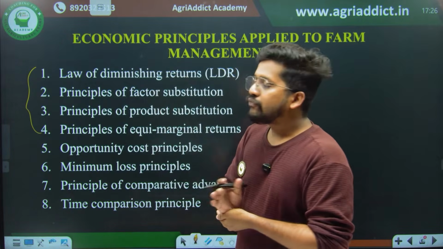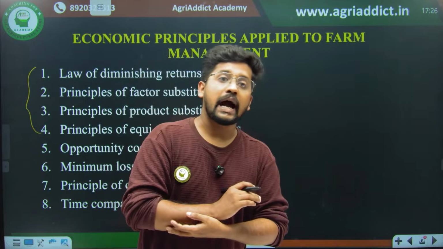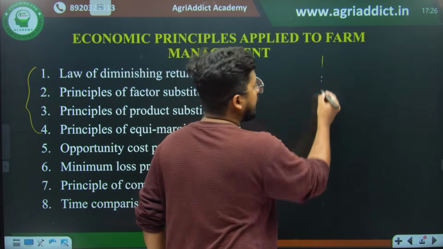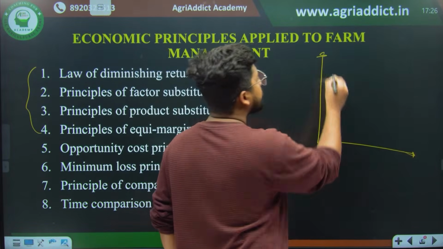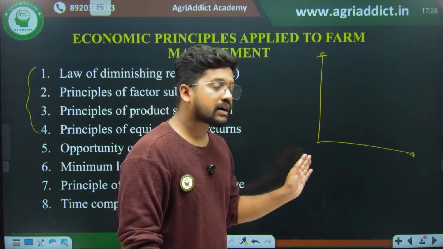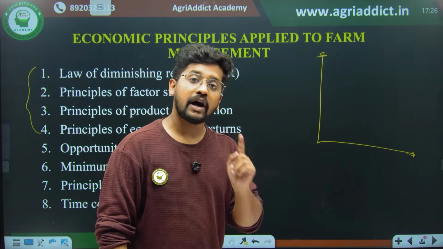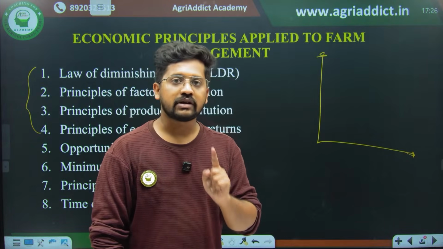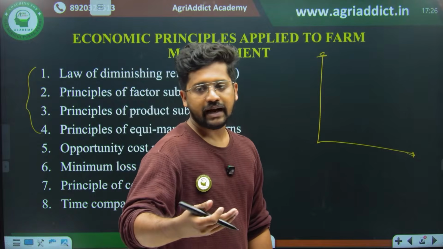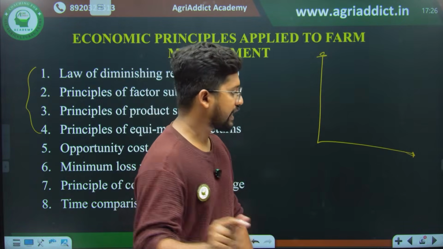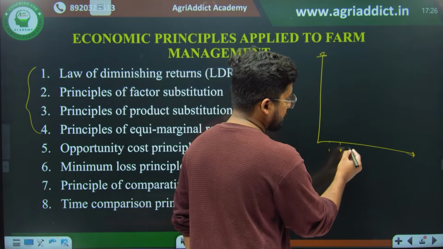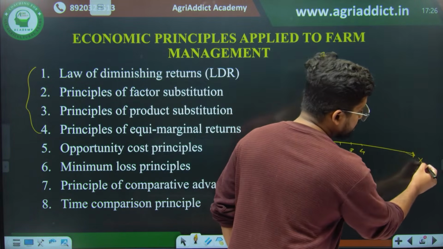Okay, so we have seen what actually happens when we are giving the variable resources continuously, right? I am taking you back to our TPP curve. So what have we done? We are trying to add more and more stocks of our variable resource. One of the variable resources we have taken, let it be a fertilizer, maybe 10 grams or 15 grams of urea in each packet. So I am trying to increase urea unit by unit. I am going to increase by 1 unit, then again 2 units, 3 units, 4 units. So this was our variable resource.